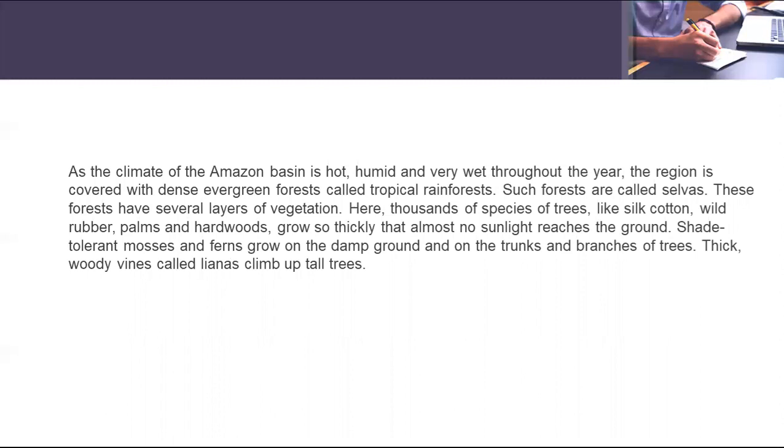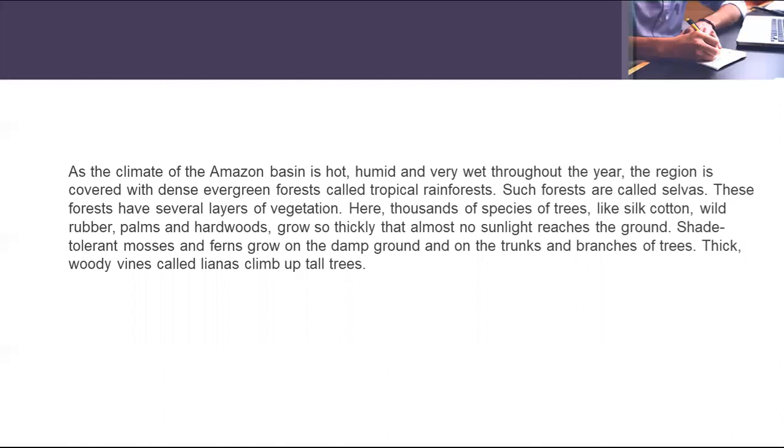These forests have several layers of vegetation. What is the speciality of these forests? Here we can see thousands of species of trees, for example silk cotton, wild rubber, palms, and hardwoods.